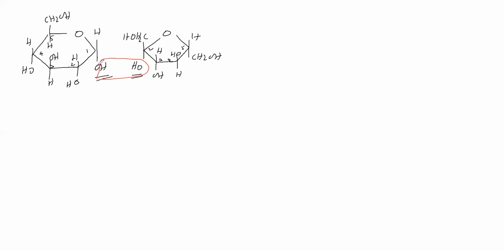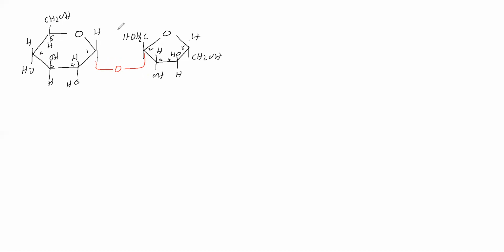This O will remain. This C1 is linked through this oxygen with this number 2 carbon. Therefore, we will give it like this. This is called the glycosidic linkage. This is what? Sucrose.